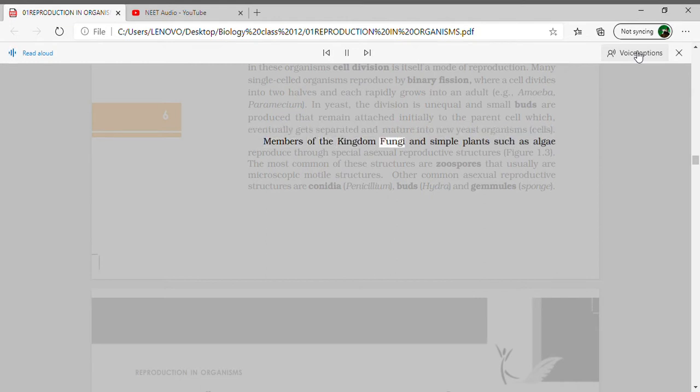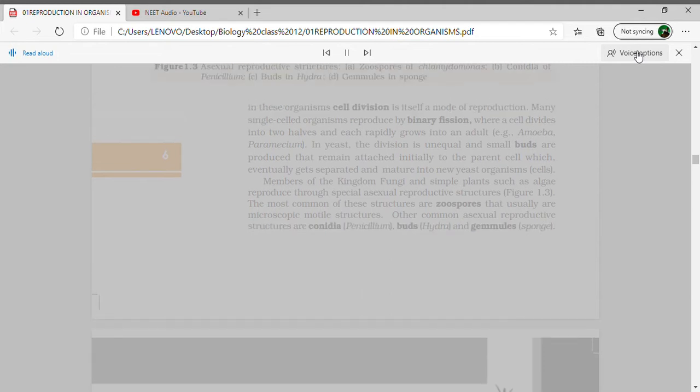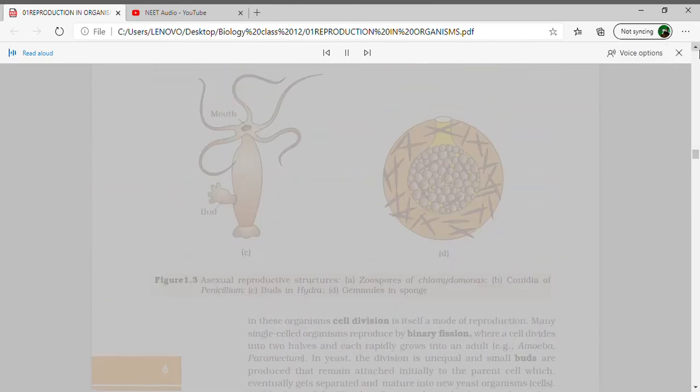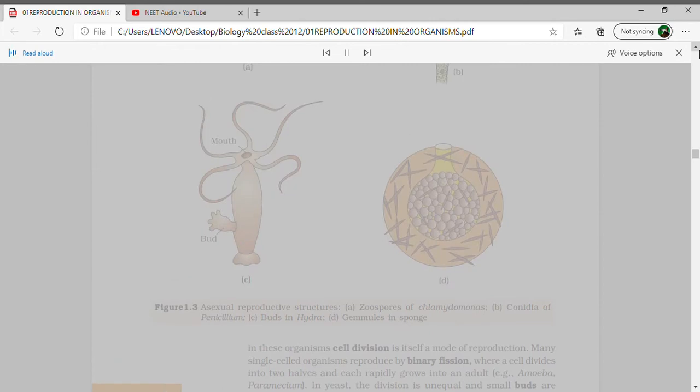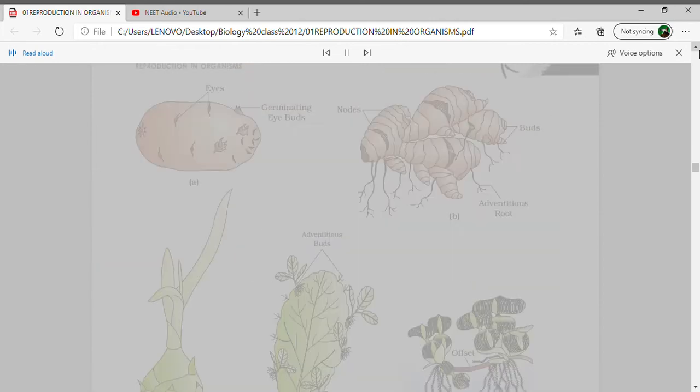Members of the kingdom fungi and simple plants, such as algae, reproduce through special asexual reproductive structures, Figure 1.3. The most common of these structures are zoospores, which usually are microscopic motile structures. Other common asexual reproductive structures are conidia, Penicillium, buds, Hydra, and gemmules, sponge. Figure 1.3 Asexual reproductive structures. A. Zoospores of Chlamydomonas. B. Conidia of Penicillium. C. Buds in Hydra. D. Gemmules in sponge.